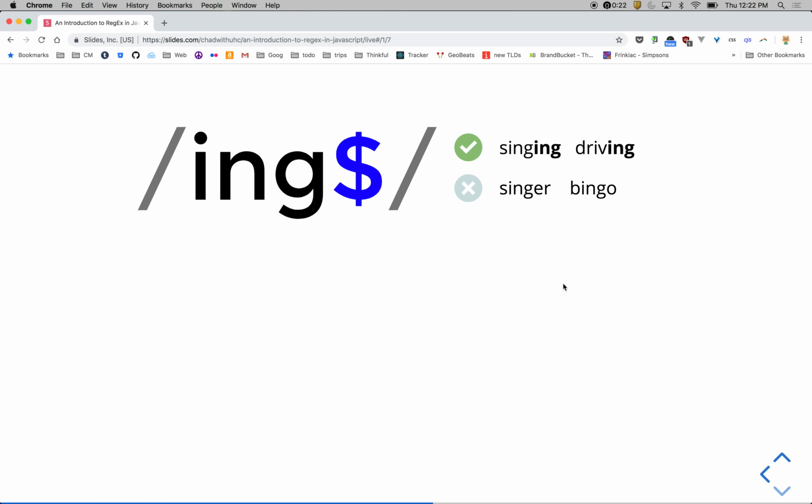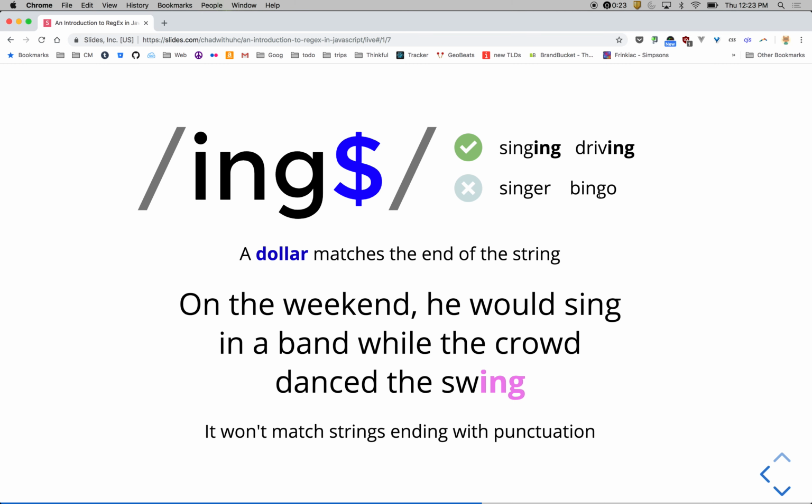All right, next one's the dollar sign. So we got ing and the dollar sign on the end, and the dollar sign means to match the end of a string. So this, for example, with singing, it wouldn't match the first one, it would only match the one at the end of the string. And driving, it'll match the end of the string. Something like singer or bingo, those are in the middle of the strings, and they're not at the end, so it won't match it. A longer example of that is: on the weekend, he would sing in a band while the crowd danced the swing.